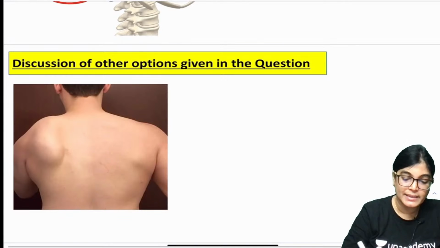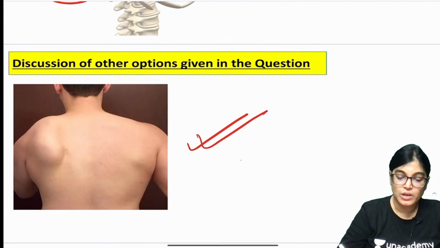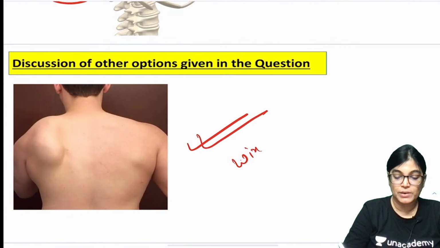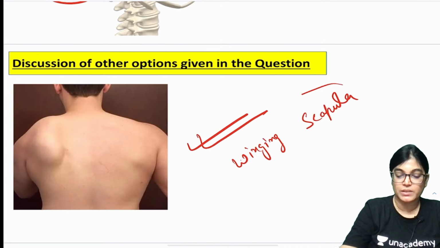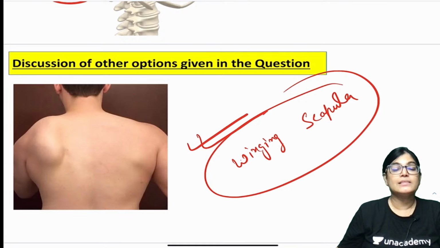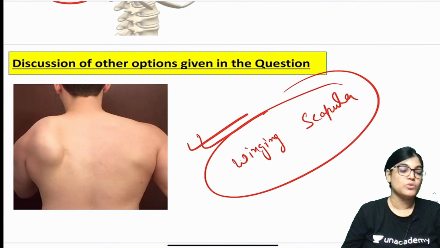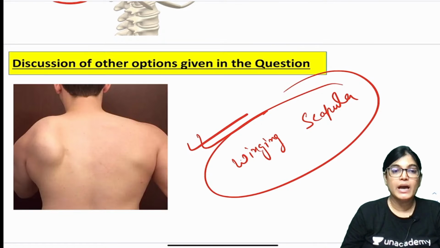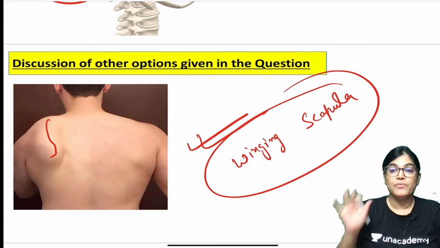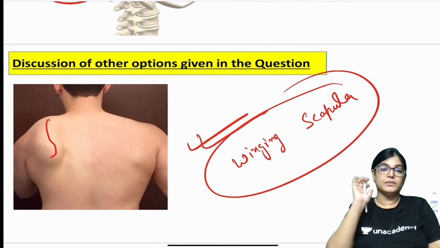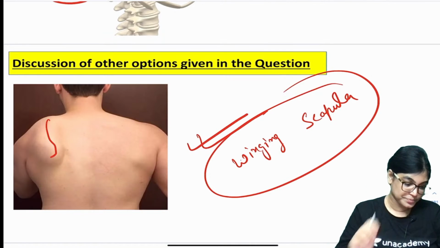Now if serratus anterior would have been the correct answer, the winging of scapula, then winging of scapula was sure shot given as an option. Winging of scapula, as the presentation of the patient, must have been given in the option, but it was not given, so it can't be the correct answer. You can see the medial border of scapula is projected out like a wing when the person is pushing against the wall.